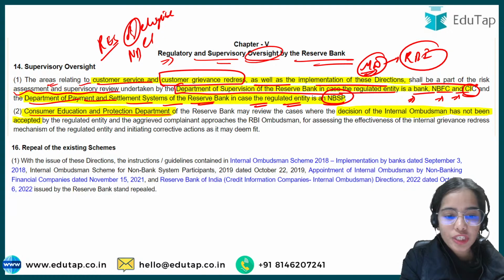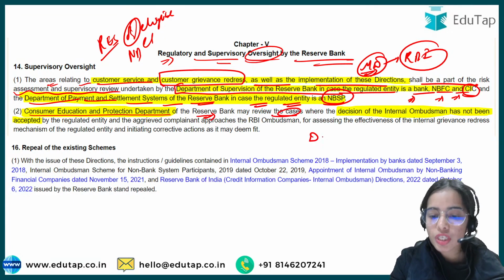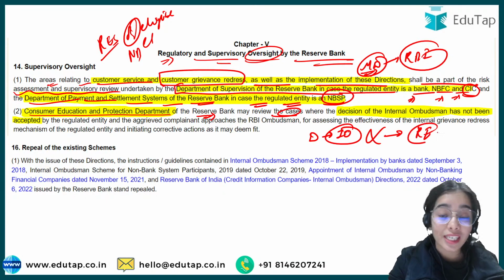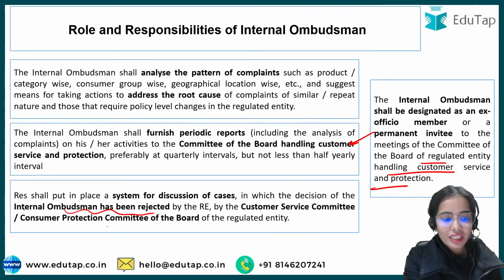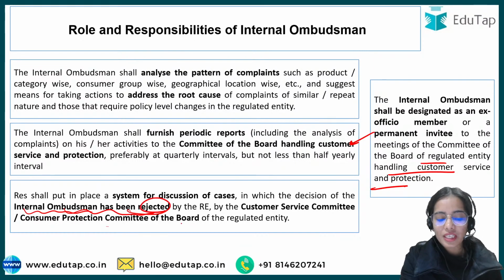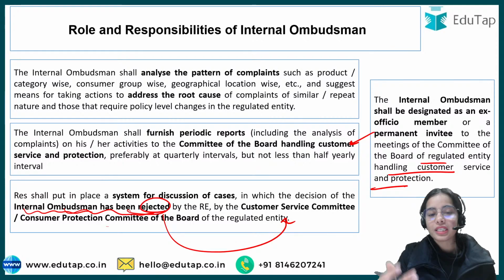The Consumer Education and Protection Department of the Reserve Bank of India has to review the cases where the decision of the internal ombudsman has not been accepted by the regulated entity. It's not that only the internal boards will see why the internal ombudsman decision has been rejected.